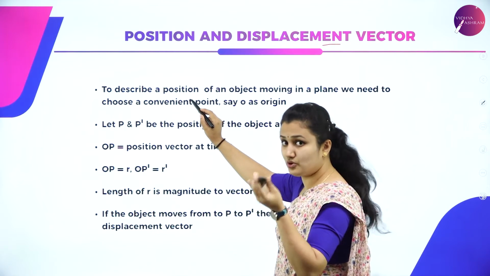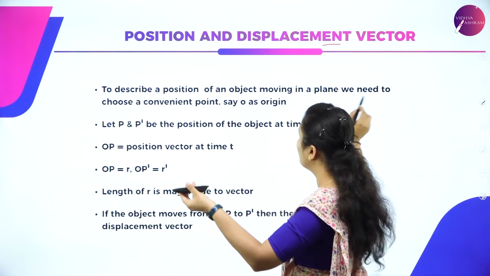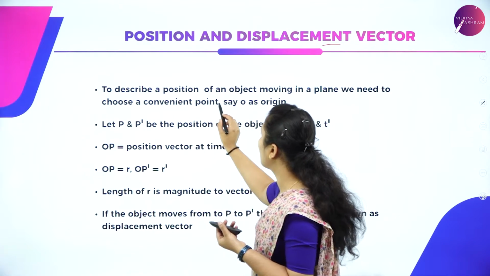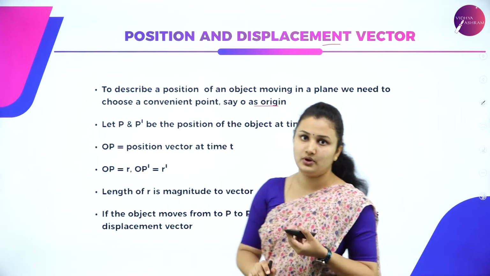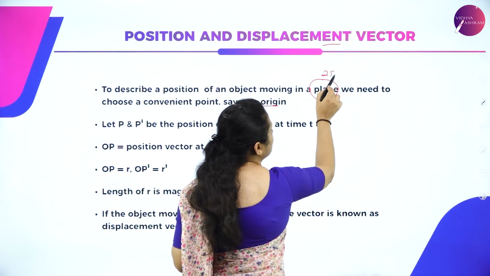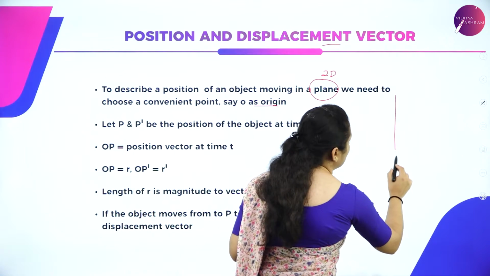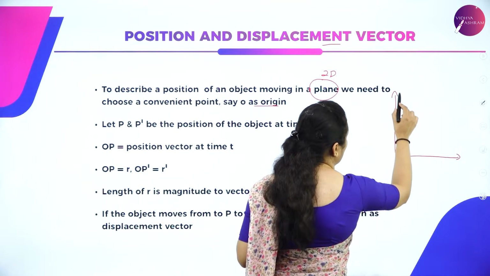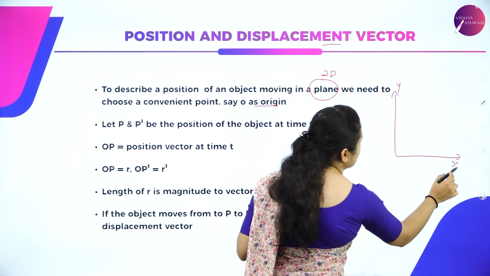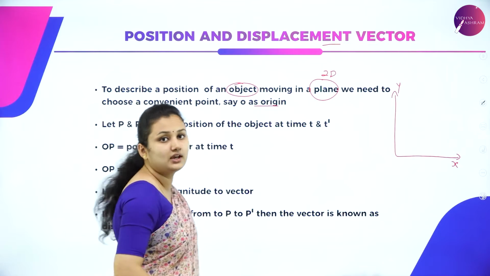To describe the position of an object moving in a plane, we need to choose a convenient point, say origin O. When we talk about a plane, it is two-dimensional motion. That means we need two axes, say x and y, to represent the motion of the object.